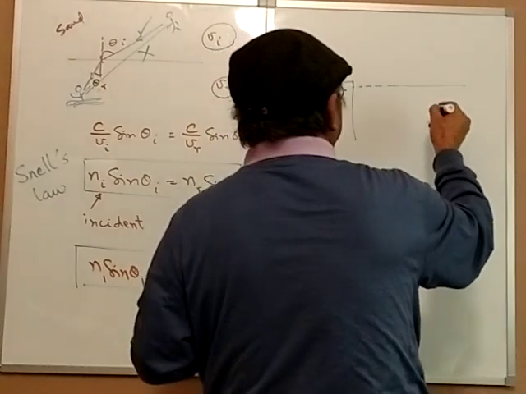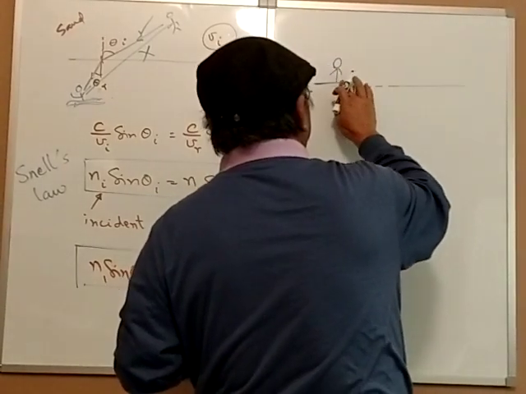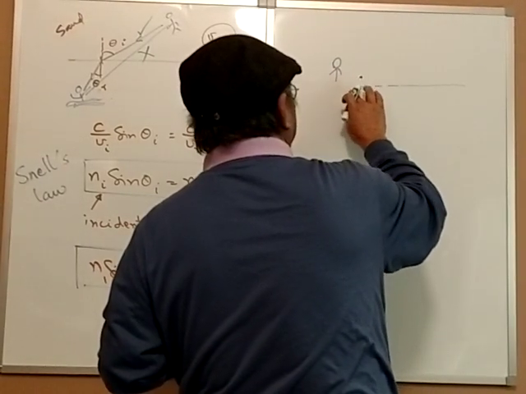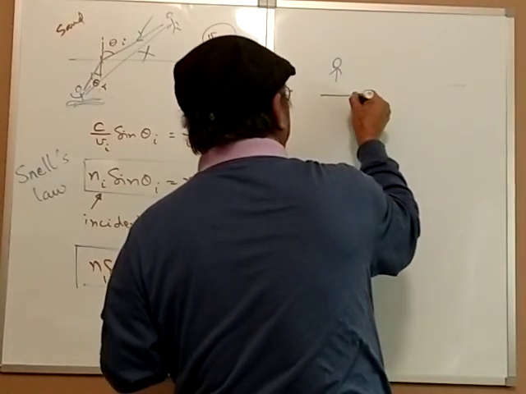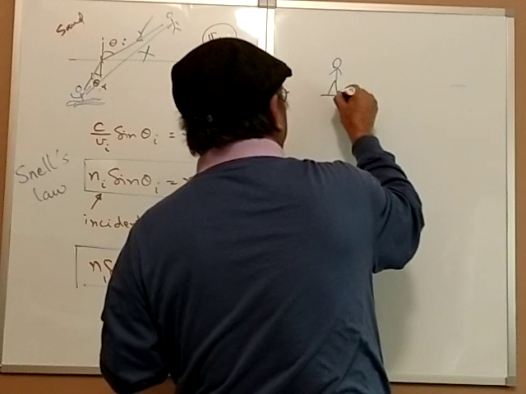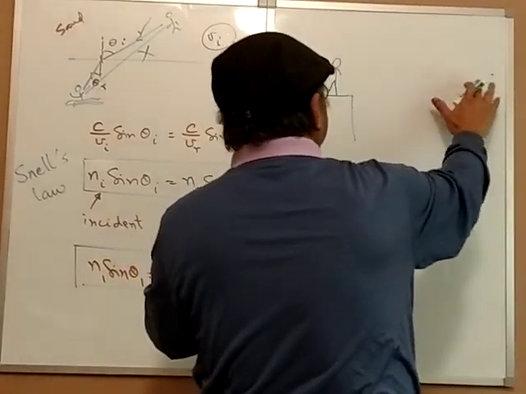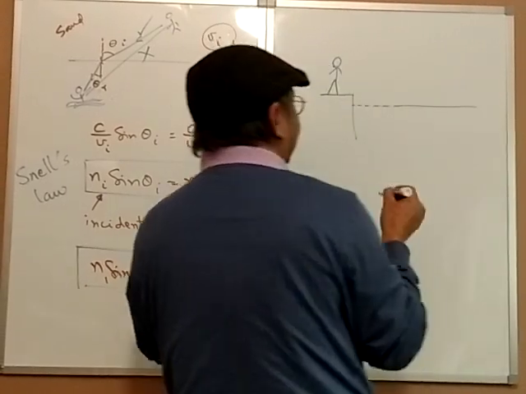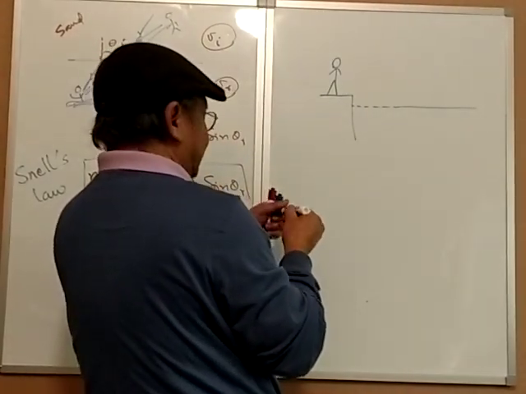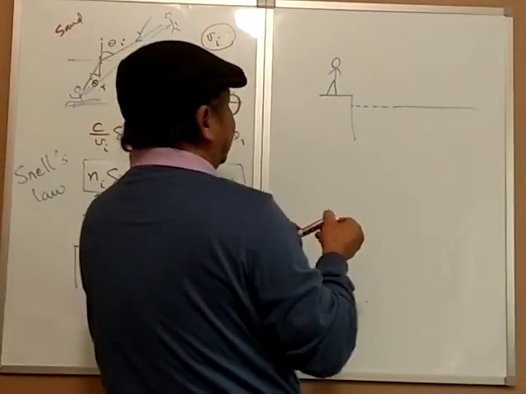So the fish, imagine you are wearing green pants and the water is green, right? And I'm going to draw a fish here.